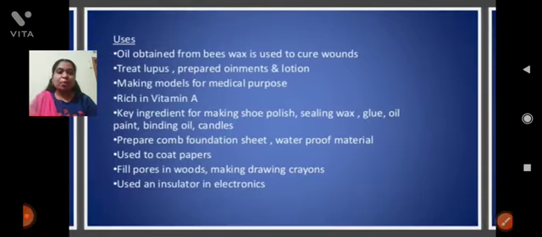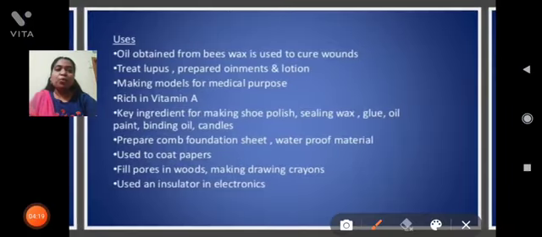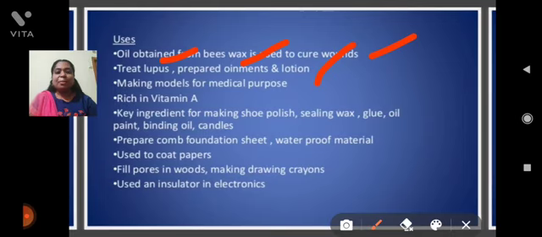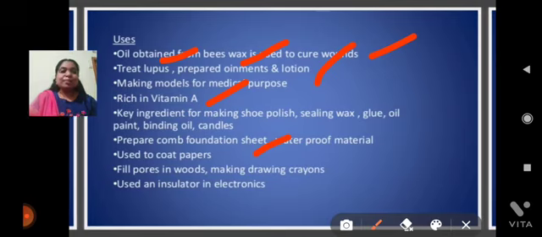What is the economic importance? Beeswax is helpful for curing wounds, treating lumps, and preparing ointments and lotions, and for making models for medical purposes. It is rich in vitamin A, and it is helpful for preparing comb foundation sheets. It is also used for coating of papers and as an insulator in electronics.